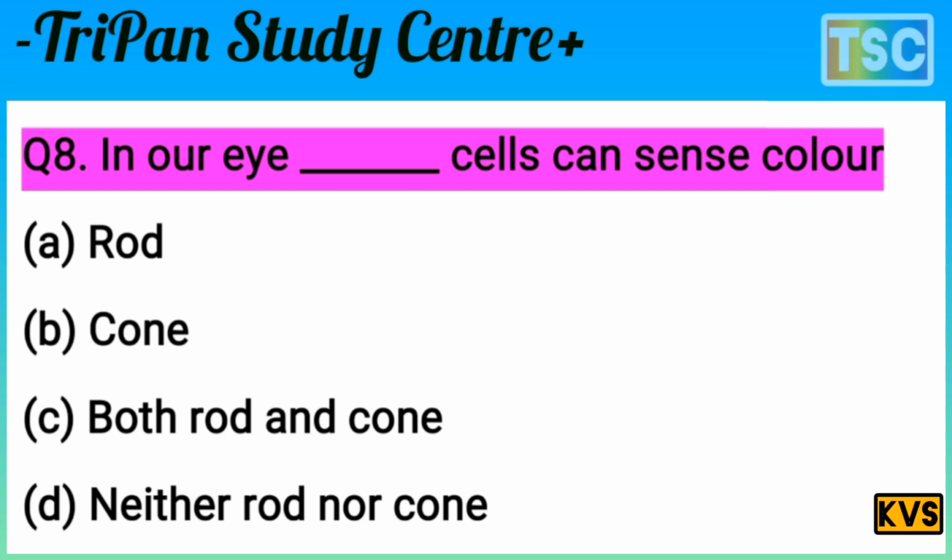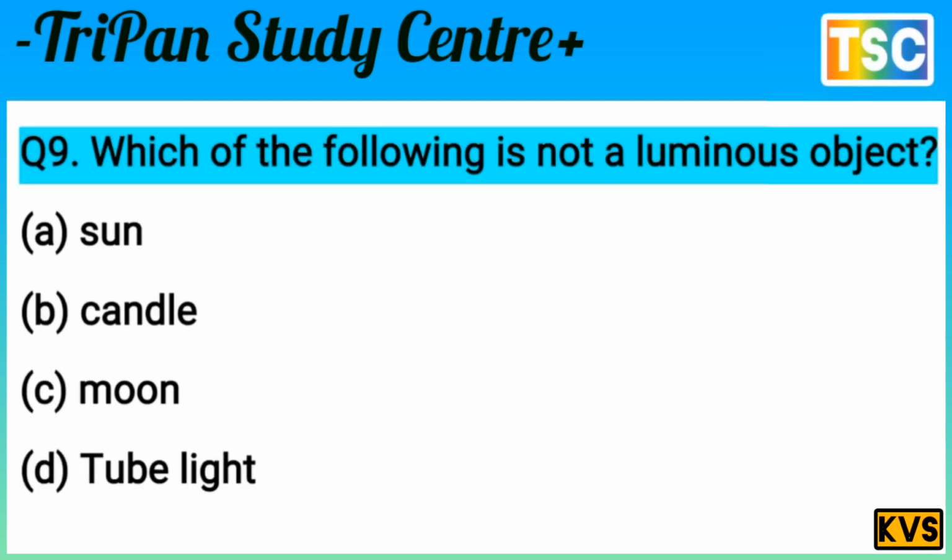Question is very interesting and important from the exam point of view. In our eyes, dash cells can see a color. You know that the answer here is cone. In our eyes, cone cells can see color. Cone cells can see color. Option C is correct for this question. Let's see the next question. Next question on your screen.